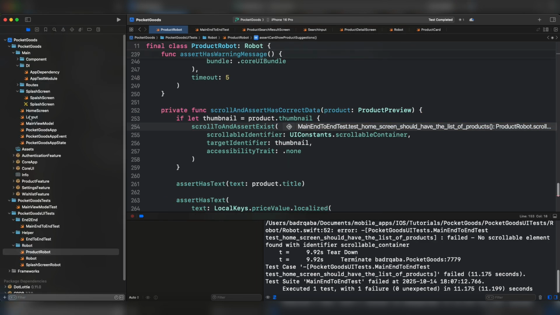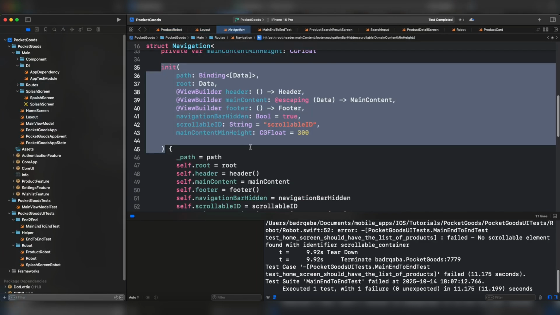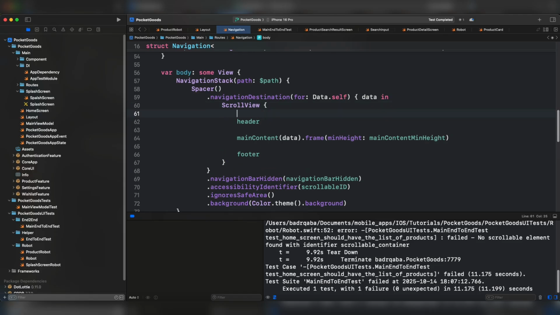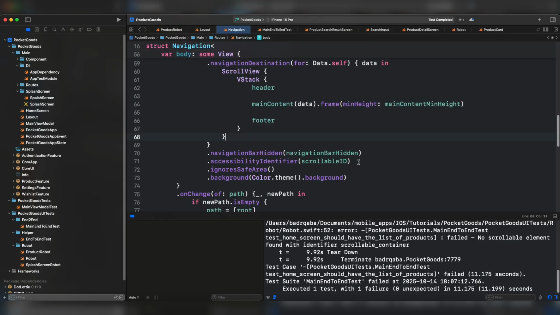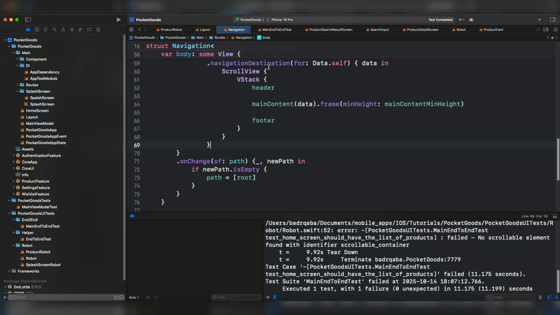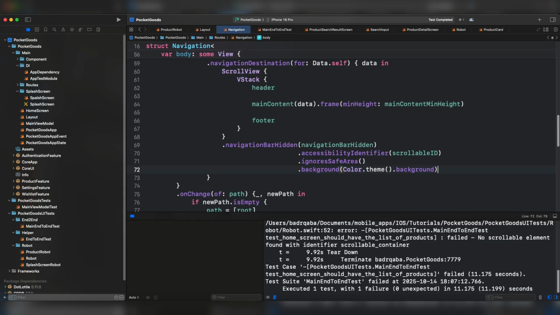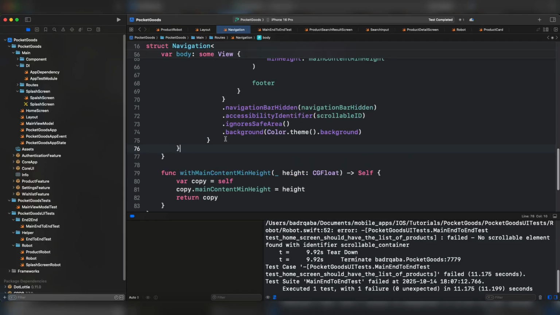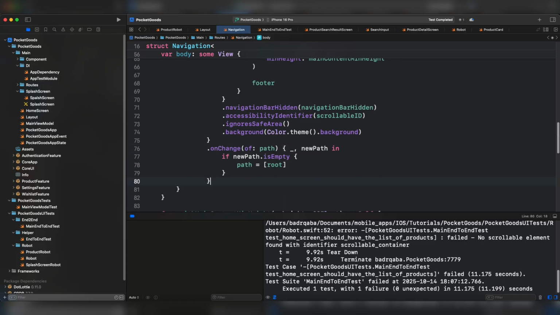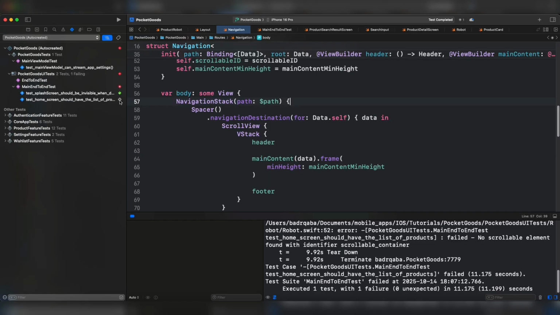Let's come back to the layout under the navigation. We need to wrap this with VStack first, and we have to move this basically under the scroll view. We have made a small error here, and for the on change, it should be on the navigation destination. Let's go ahead and run the test.